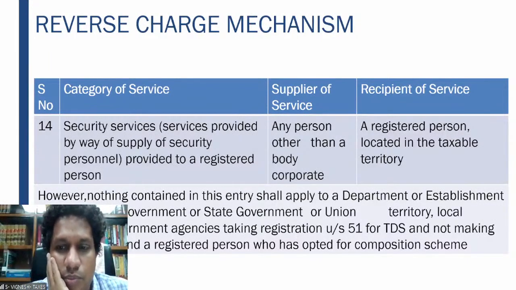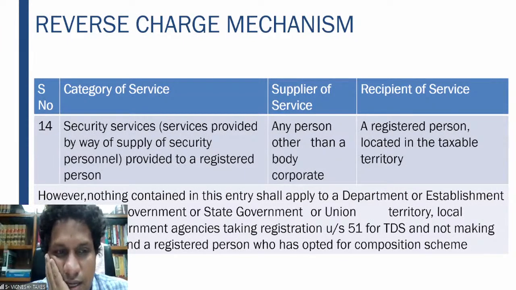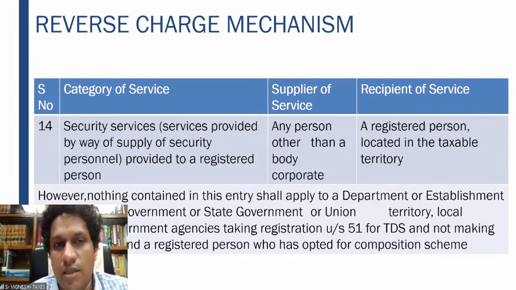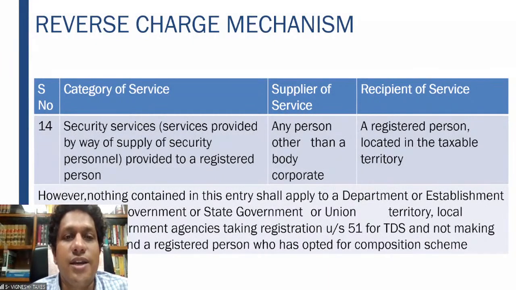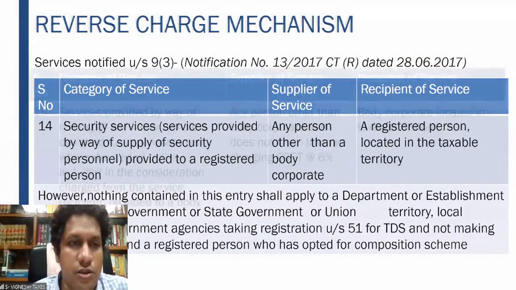Nothing contained shall apply to a department or establishment or local authority which is taking registration under section 51. So if you take registration under section 51 for TDS, in that particular situation, and also a registered person who has opted for the composition scheme, in that particular situation it will not be applicable. So in this particular case, if the recipient of service is a government, etc., who has taken the registration only for doing TDS under section 51, or any registered person who has opted for the composition scheme, this particular clause will not be applicable. Reverse charge won't be applicable. I hope this is also clear.